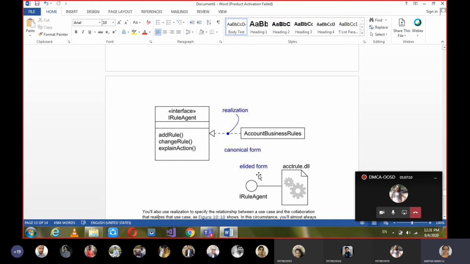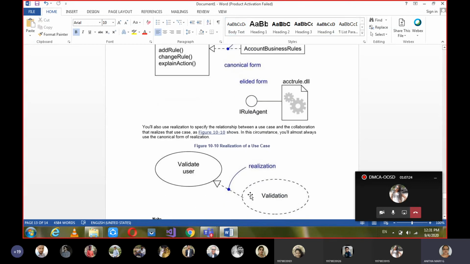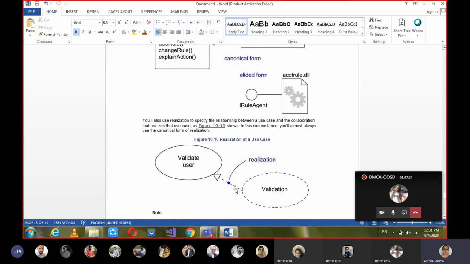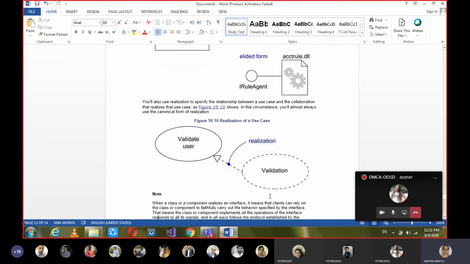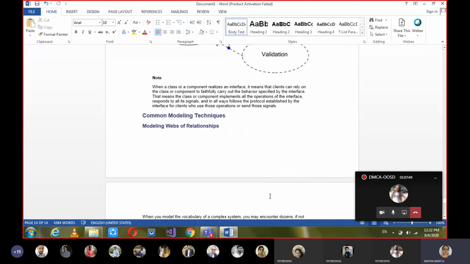And here you need to remember only one thing: when we use the simple form of an interface and when we use the expanded form of an interface. Based on the application, you have to decide which one has to be used. And then the realization can be between two use cases also, where we have validate user or validation. Validation can be realized by validating a user. That is the relationship existing between the two use cases.